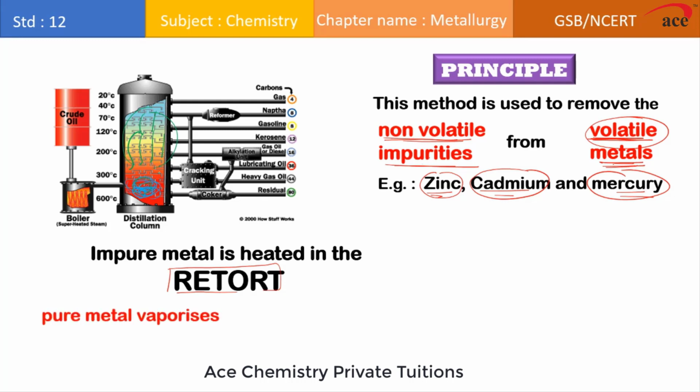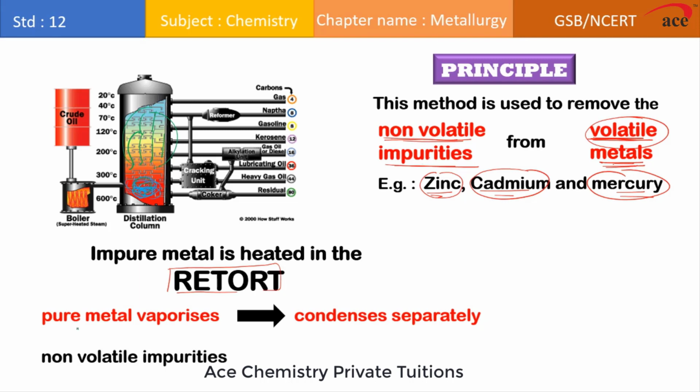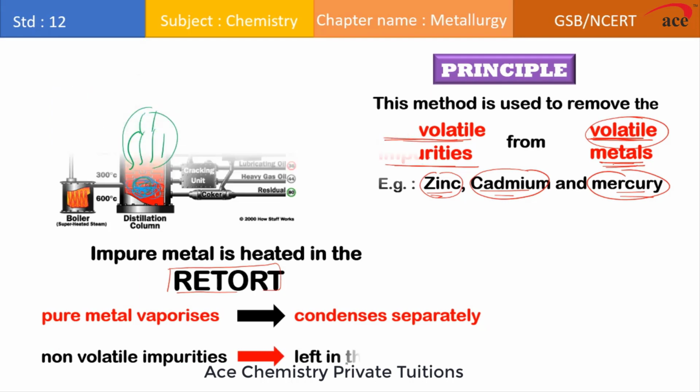So the pure metal vaporizes, and this vapor of the pure metal is taken into another apparatus which is called the condenser, where we condense the metal vapors and form liquid. And at room temperature that liquid of the metal solidifies to give pure metal, and the non-volatile impurities remain at the bottom of the retort.